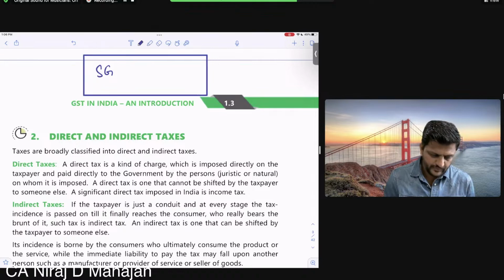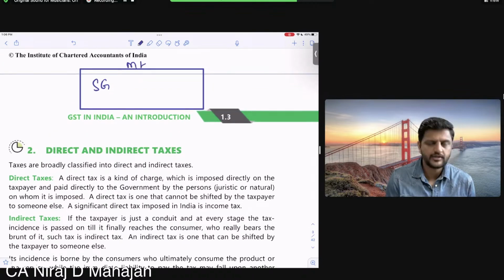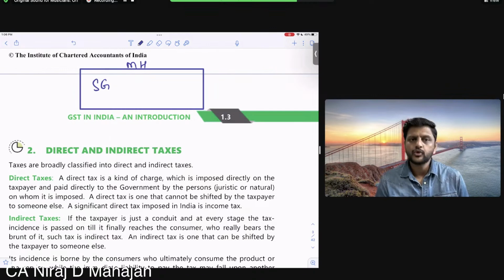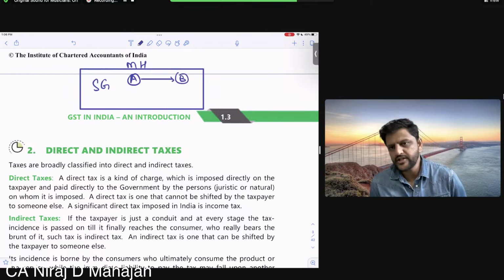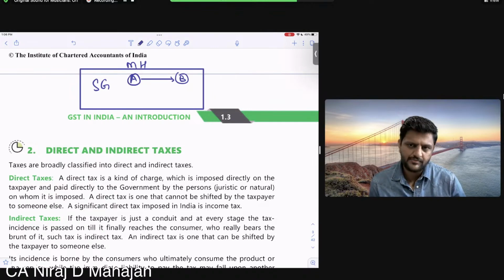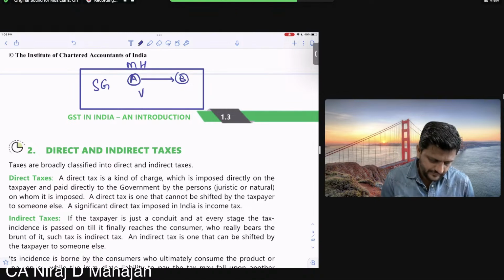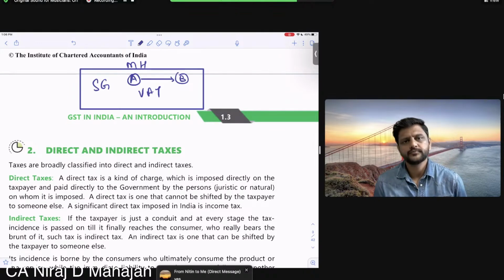If this is your Maharashtra state, there is a seller here in A and here B. So the sale is happening within the state of Maharashtra. Seller, the supplier, and recipient, buyer, both are in the same state. Are you getting my point? In that case, VAT was levied. Okay, tell all of you. Yes.